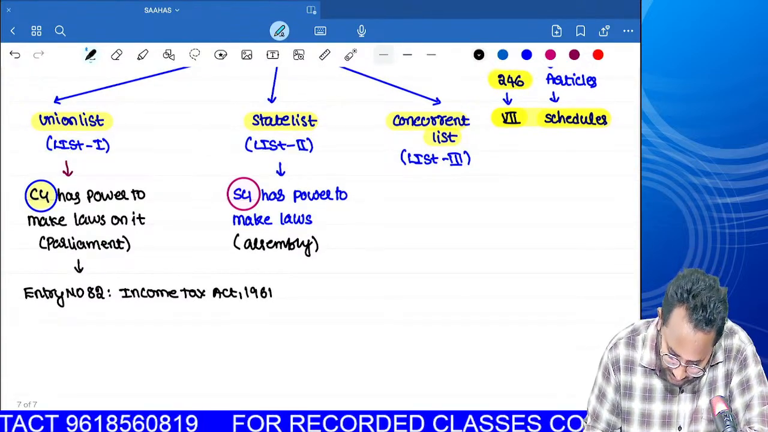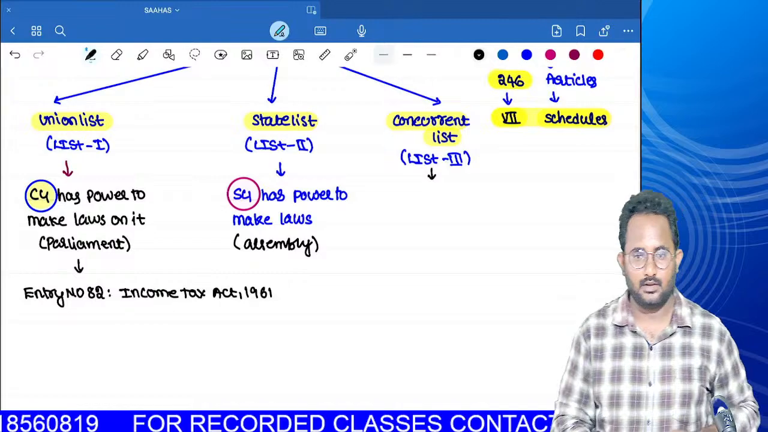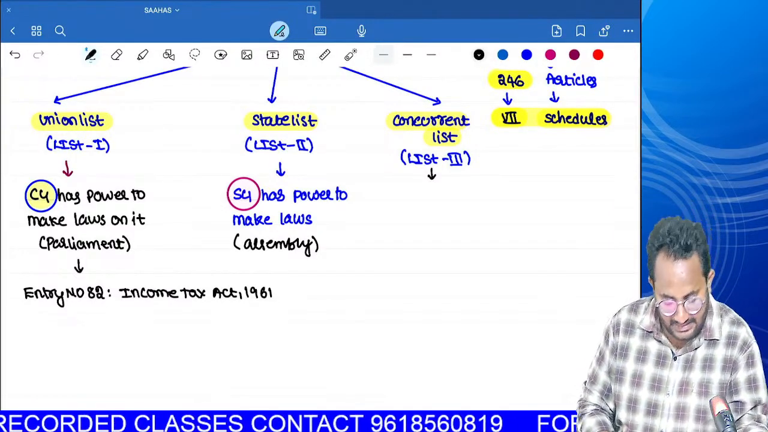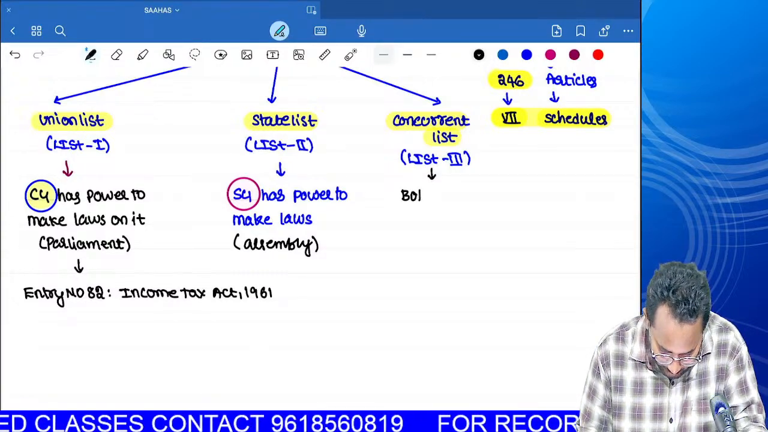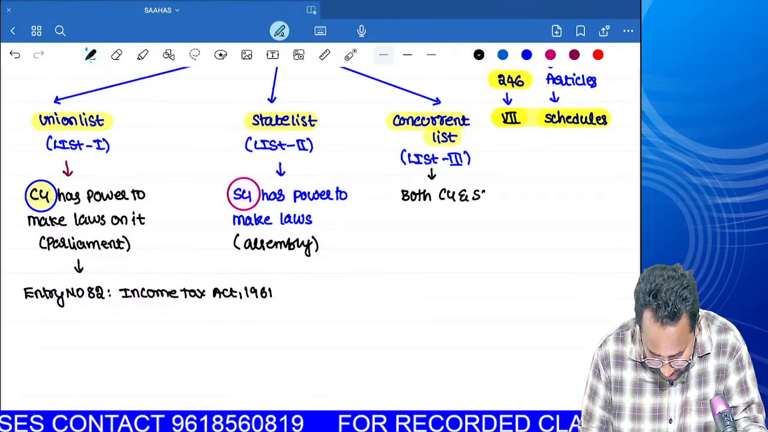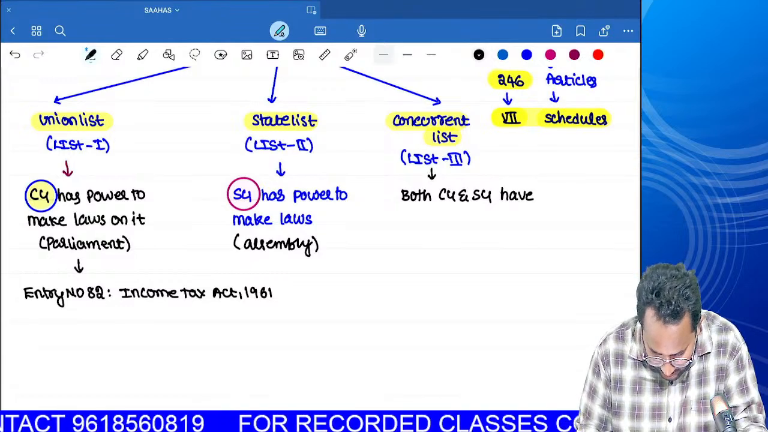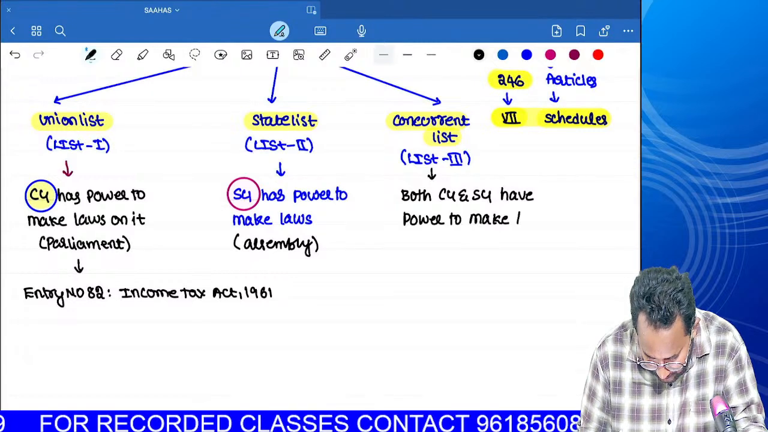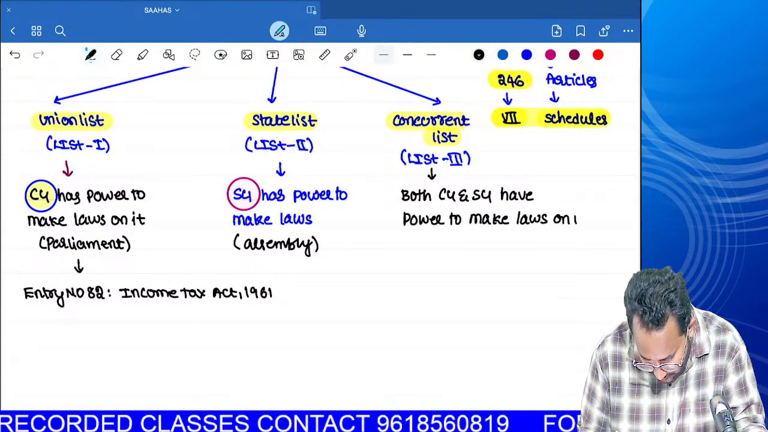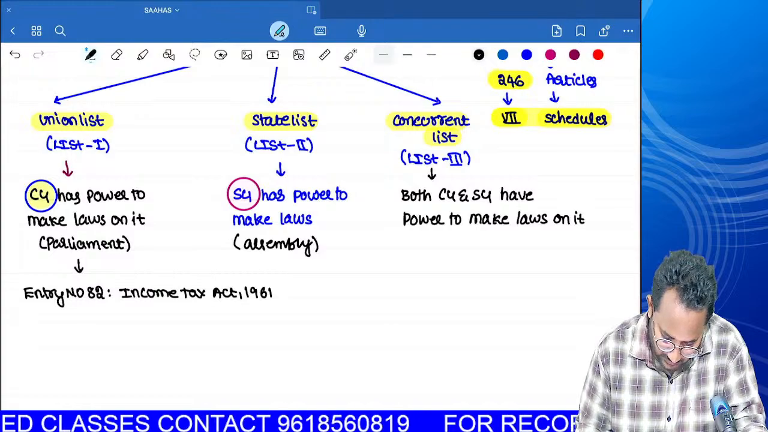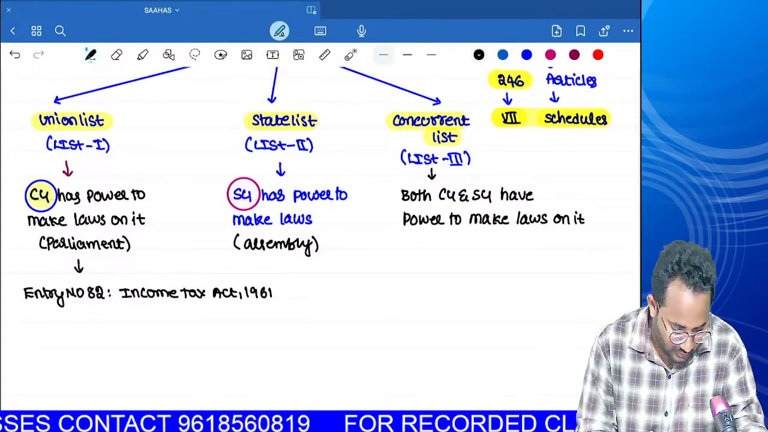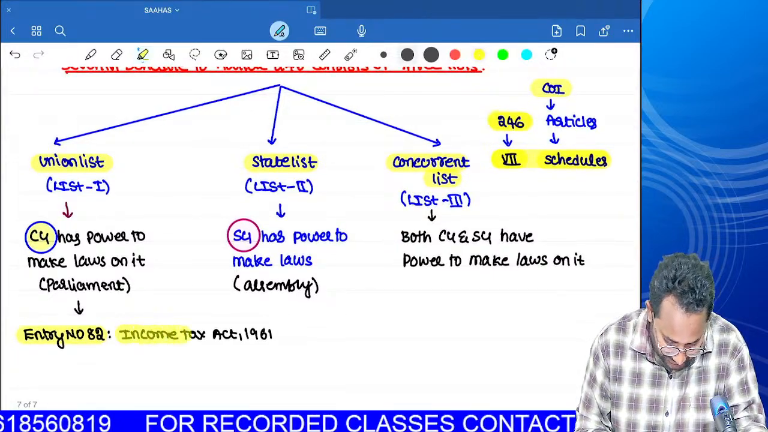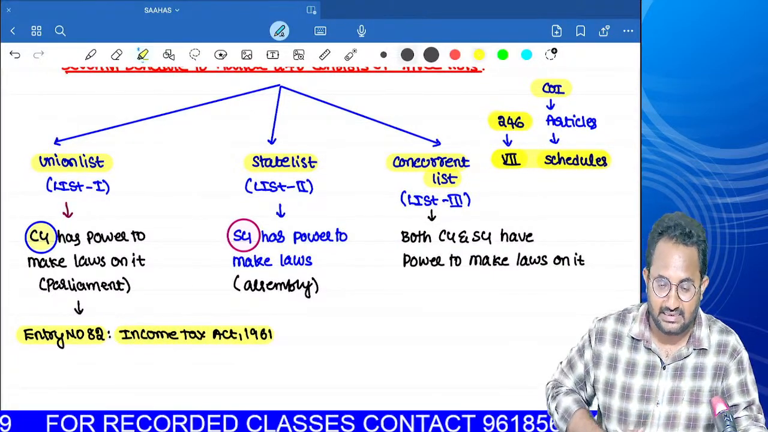Next, the Concurrent list means combined. Both the central government and state government have power to make laws on it. So in this situation, combinedly. Entry number 82 has the name of which act? Income Tax Act 1961 has its place in it.